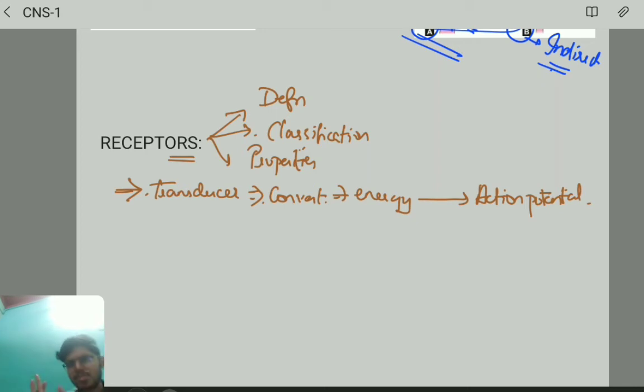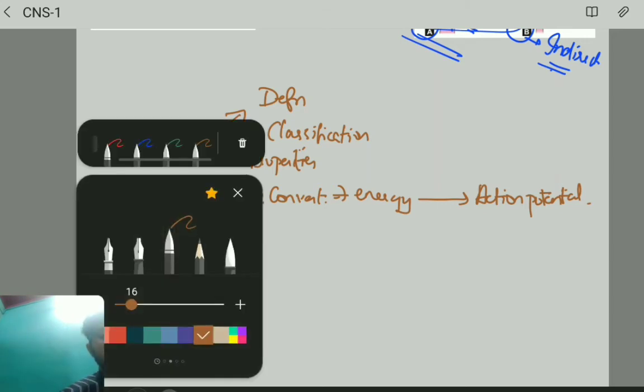This is the definition of receptors. They are transducers which convert various forms of energy from the environment into action potential. That's it. Okay. Now let us see the classification of the receptors. First important thing is mechanoreceptors.